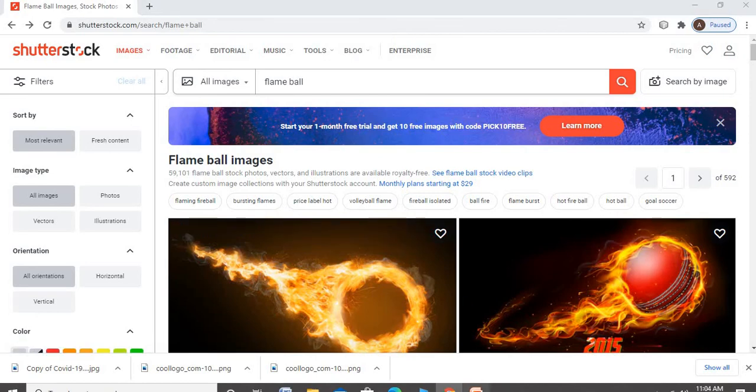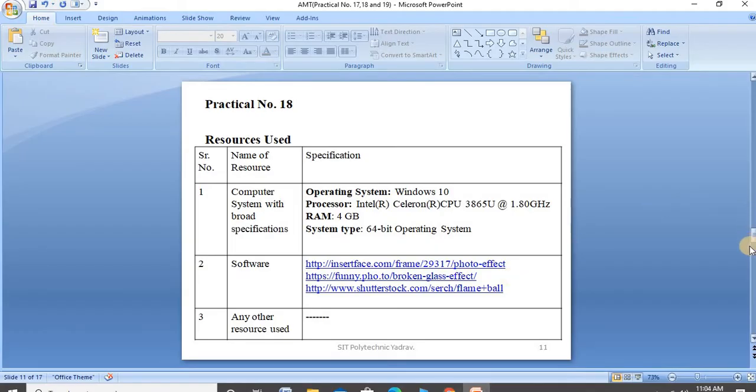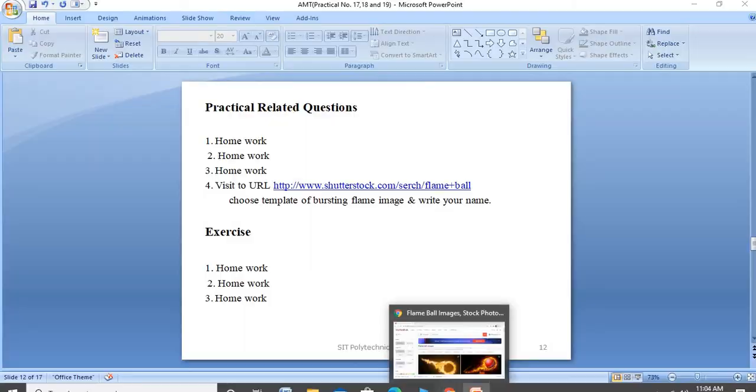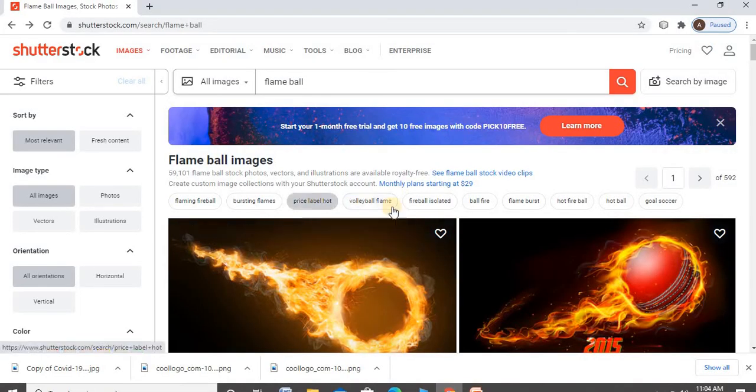In the theory questions, I added one extra question. These are the practical rating tables that are completed. After that, in the practical rating question, go to that URL and choose the template as the bursting flame image and write your name. When this question is solved, use this bursting flames. And in another check, select the template.